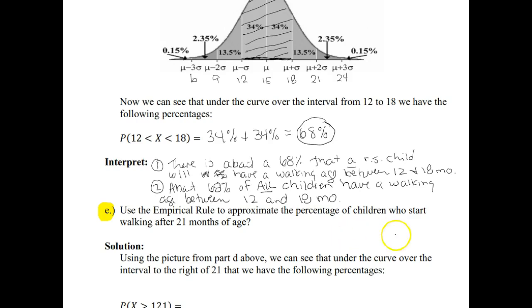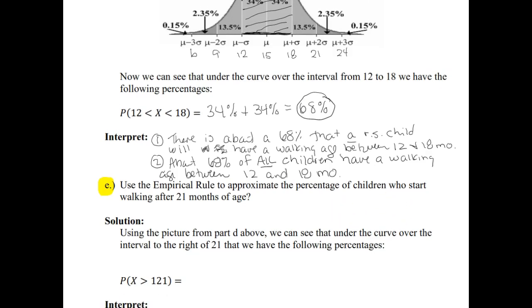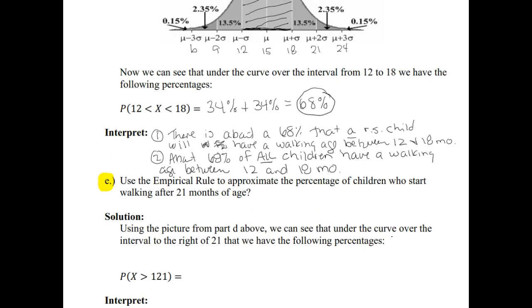And so the percentage of children who do start walking after 21 months of age, as we're looking at the picture, and I see we've got a slight typo, we're going to take that extra digit 1 out of there. So we want the probability that x is to the right of 21.